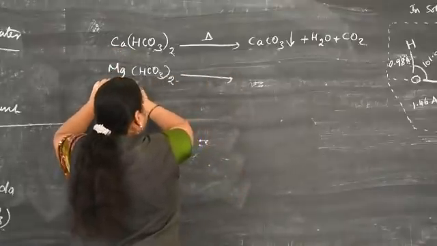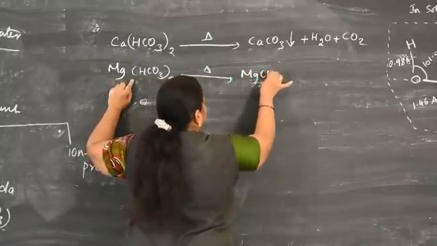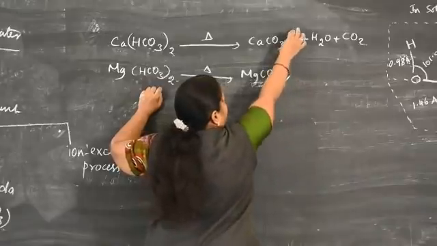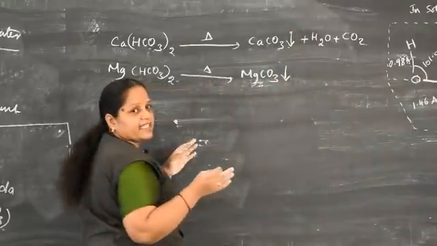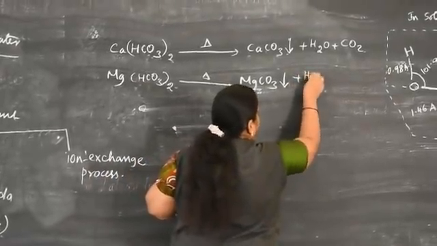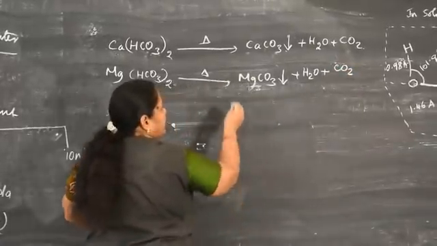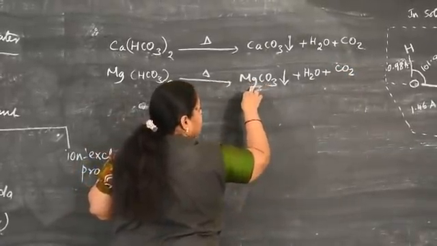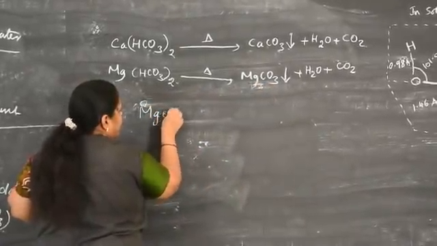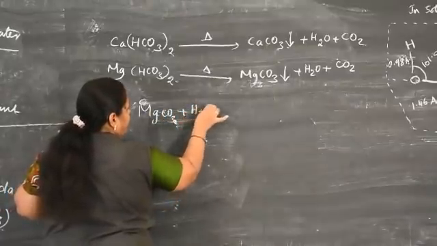Similarly, boiling magnesium bicarbonate, it is converted into magnesium carbonate in the form of precipitate. If you put the arrow mark downward, it is nothing but precipitate form, along with the liberation of carbon dioxide and water. Now this formed insoluble magnesium carbonate is further hydrolyzed. That means it is treated with water, fresh water.